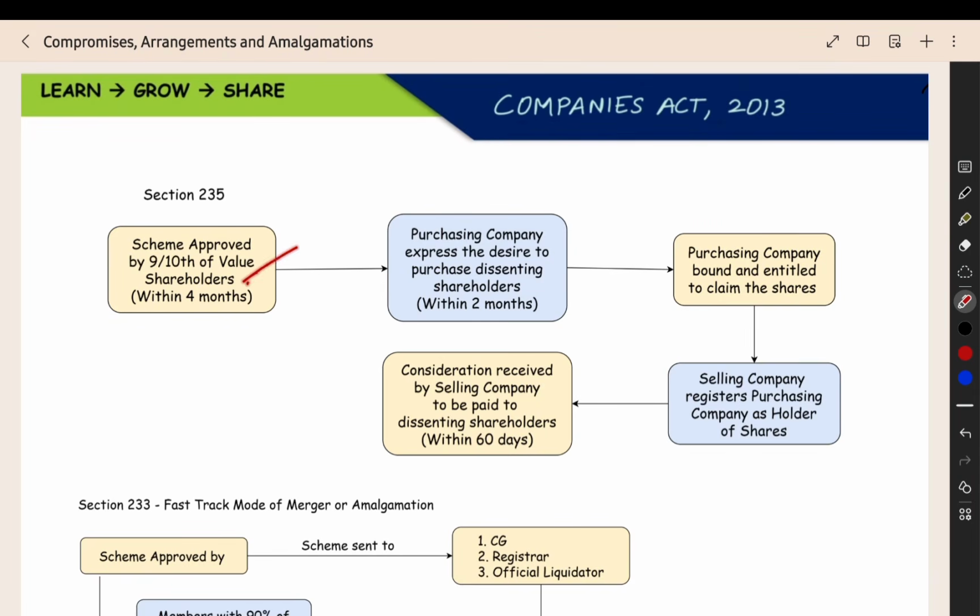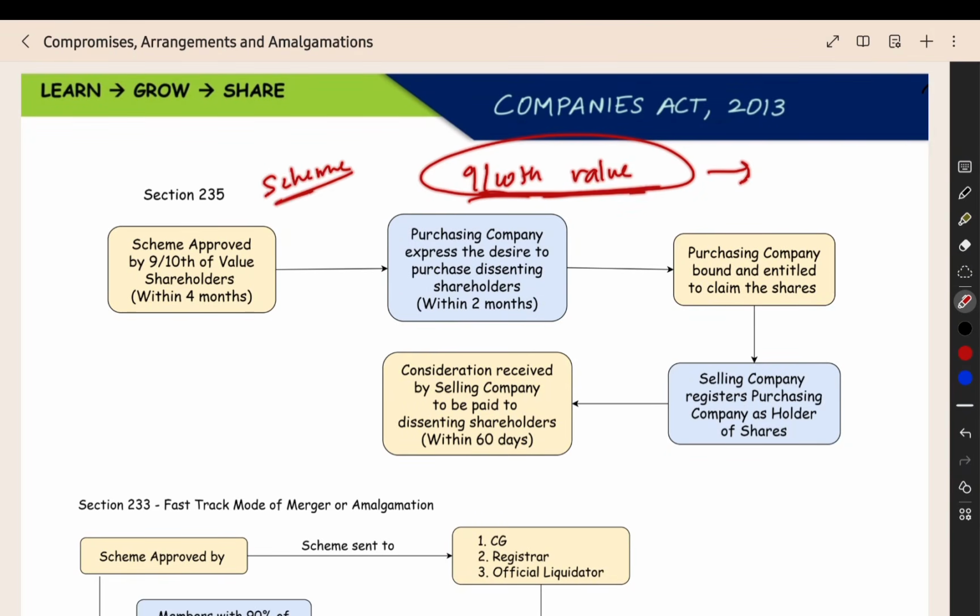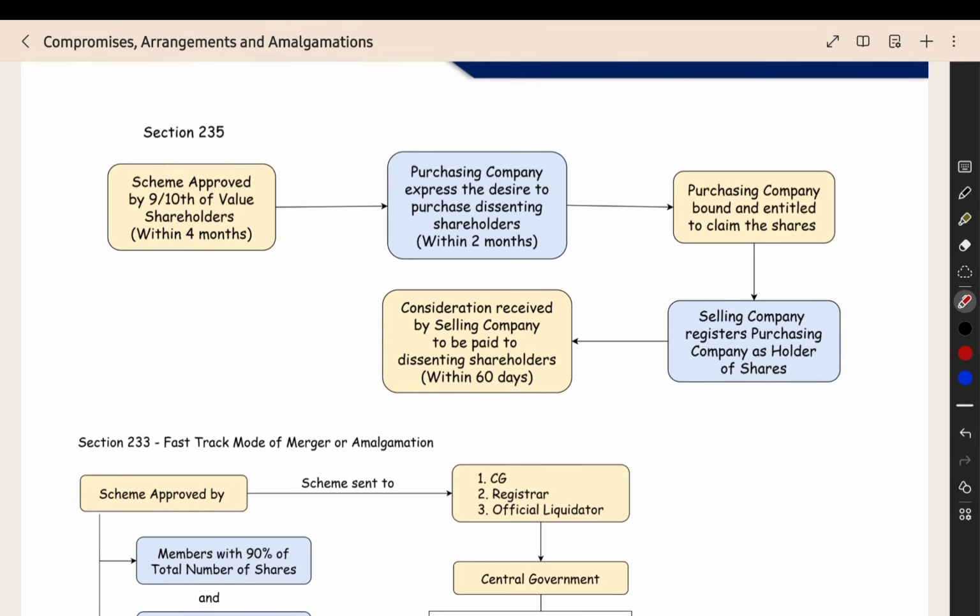Majority means 9/10 in value of the shareholders. The shares we are going to transfer. For example, you are going to transfer some shares. The shareholders holding 9/10 in value of the shares that are being transferred, if they are giving the approval to the scheme, then you can acquire the dissenting shareholders' shares also, based on this section. So the scheme should be approved by 9/10 in value of the shareholders whose shares are being transferred.